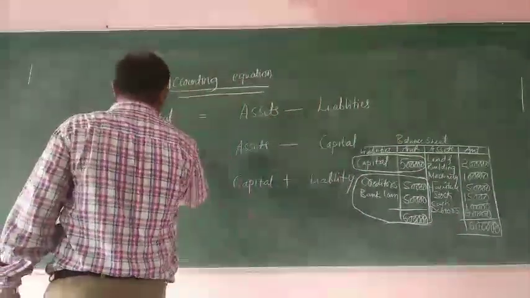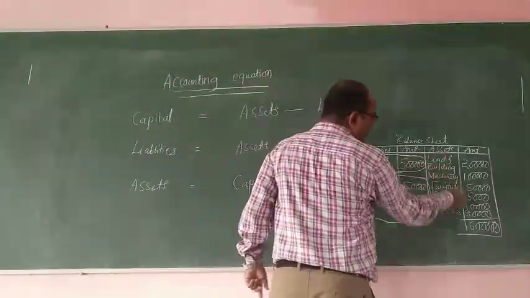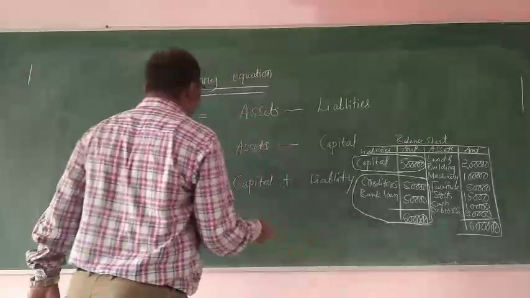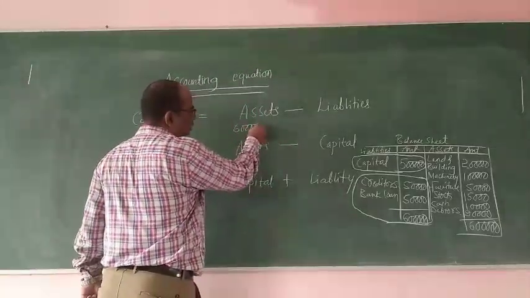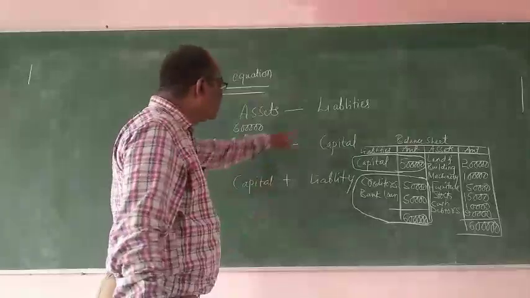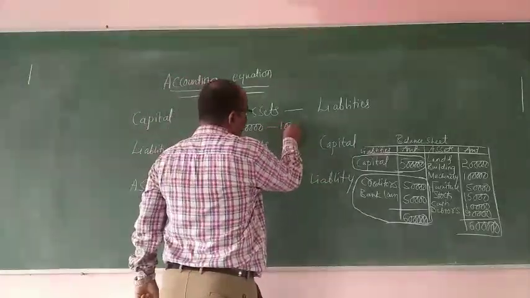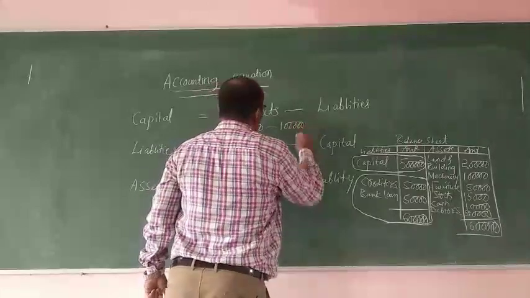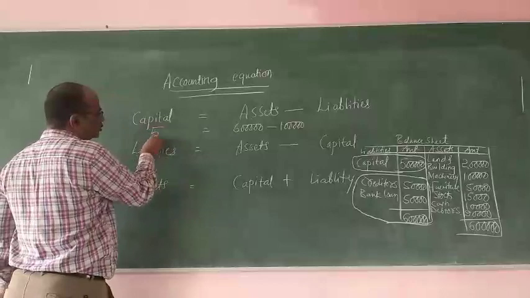Now let us see this one, capital. So total assets is how much? 6 lakh in this example. Total assets is how much? 6 lakh. And liabilities is how much? 1 lakh. So capital is how much then? 6 lakh minus 1 lakh equal to 5 lakh.